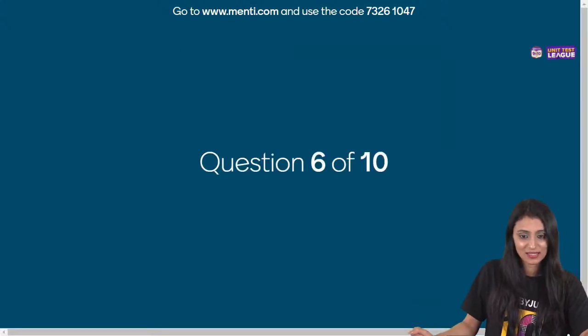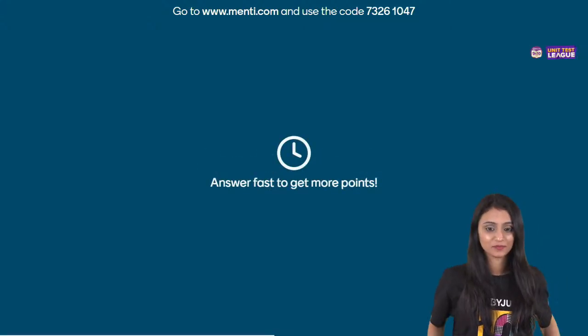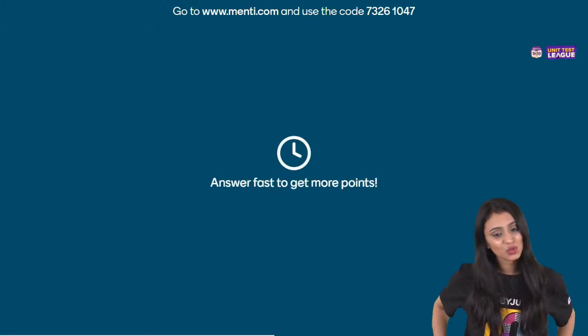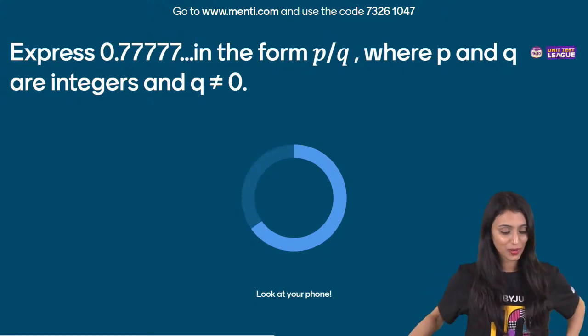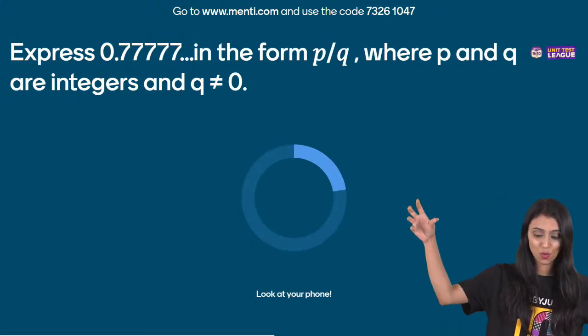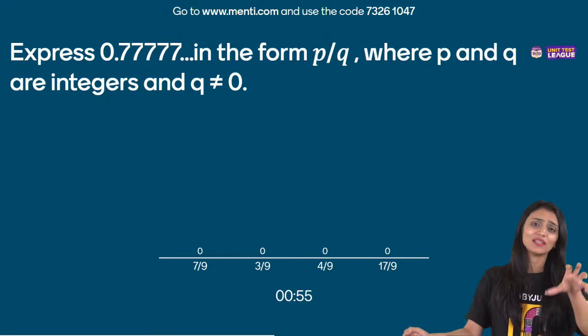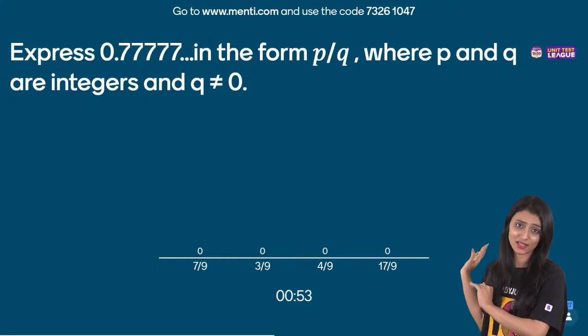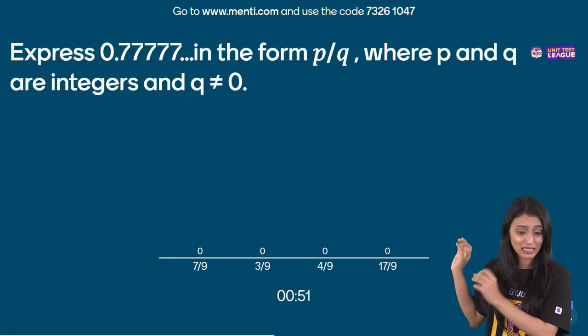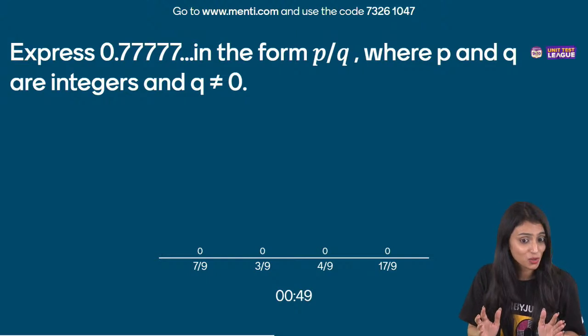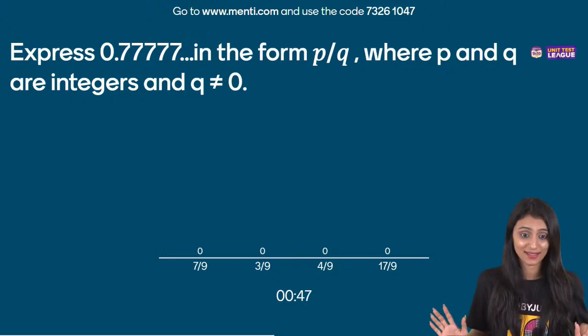All right. Let's move ahead to the next question, question number 6. Don't worry, Parvati, we will very soon come up with a session on triangles also. Express 0.7777 and so on in the form P by Q, where P and Q are integers and Q not equal to 0. Don't tell me, I'm sure that everybody knows the answer for this question because these kinds of questions are there in your NCERT also. And I'm assuming that everybody has solved NCERT.